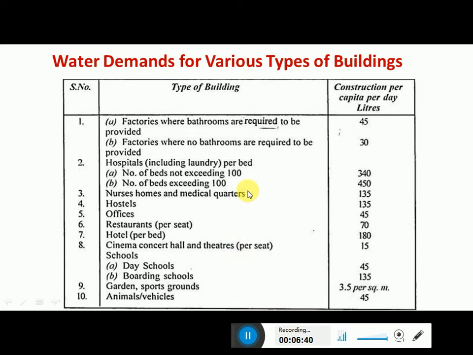So for different types of activities and the different types of buildings, this is the various types of water demand. So you can see the maximum water demand in this is for hospitals, because in hospitals we need water for many purposes.